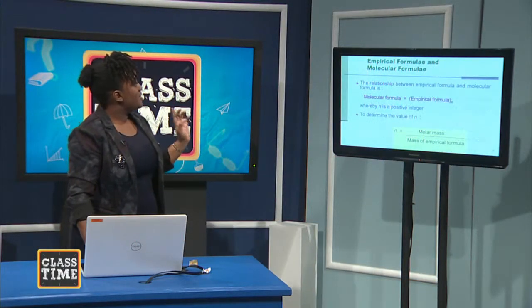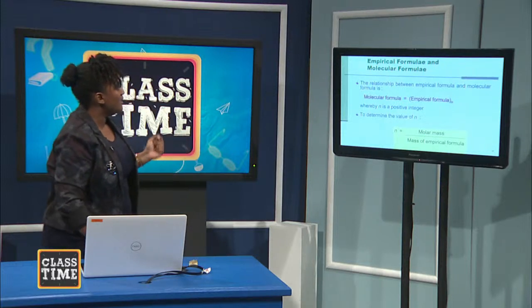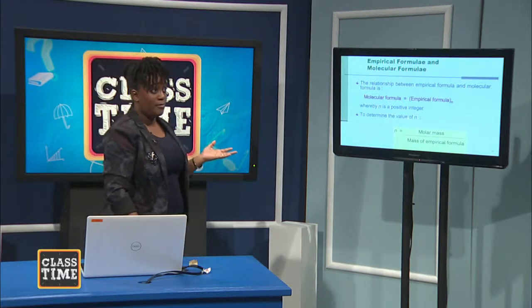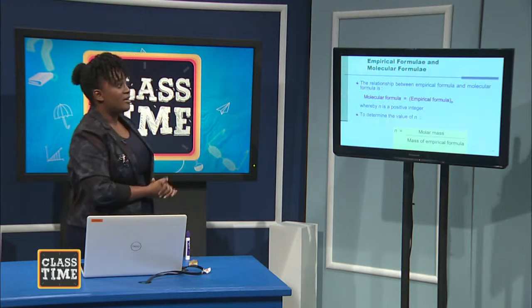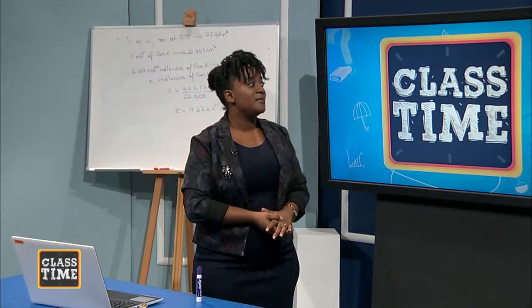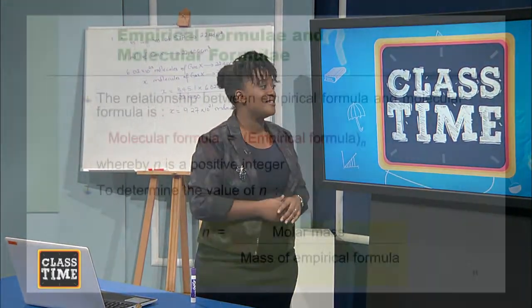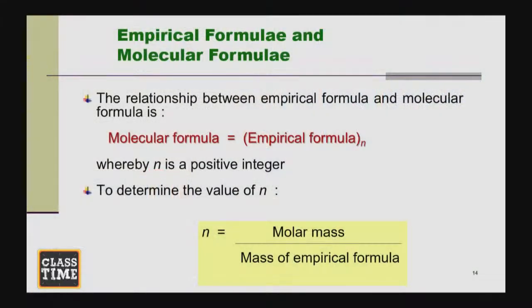All right. So how do we calculate empirical formula? N is equal to molar mass divided by the mass of the empirical formula. That's how we calculate N. So we're going to apply this to questions to see how we do this.